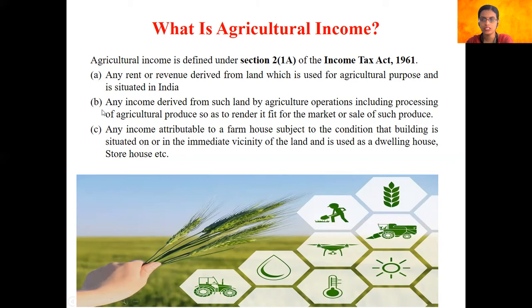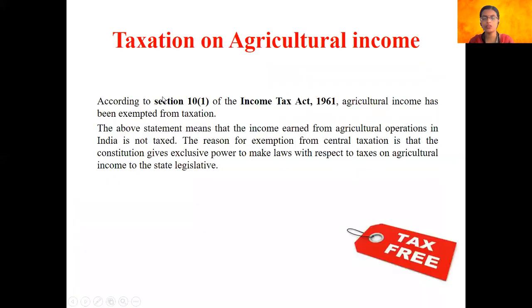So, I hope you all understood the meaning of agricultural income. Proceeding, we will look into the taxation procedure on agricultural income. Now, as I told you, the Income Tax Act defines each and every term as per the taxation authority. Similarly, the taxation procedure on agricultural income is clearly defined under Section 10, subsection 1 of the Income Tax Act 1961. So, any agricultural income earned by an individual in India, please underline, in India, is exempted from tax.